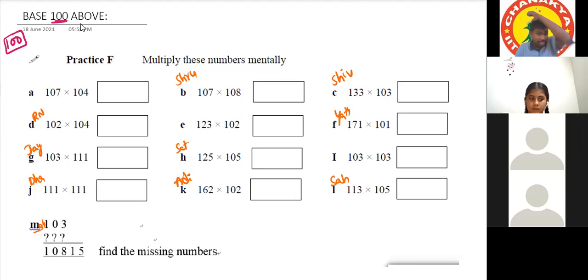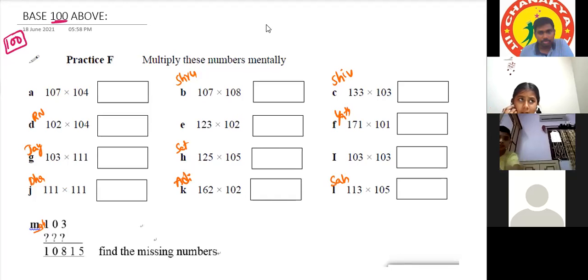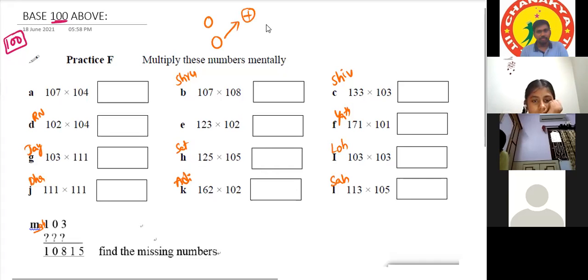Yeah, Srishti, tell. Sir, when I'm doing 108 minus 7, I'm getting answer as 101. And when I'm doing 107 minus 8, my answer is coming 99. Why are you doing minus? You have to do plus, na? Sir, my number is 100. Yeah, your number is 100, 107, but are the numbers more than 100 or less than 100? Sir, more. More means you have to do plus. Yes, sir. Okay. For this number, you have to do either this number plus, or for this number, you have to do.